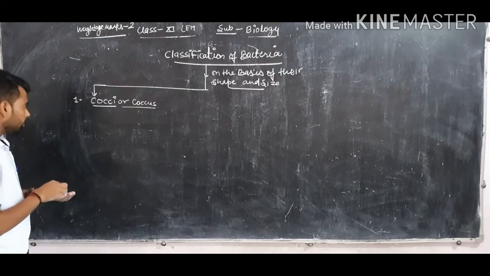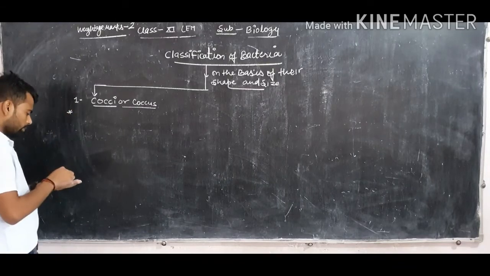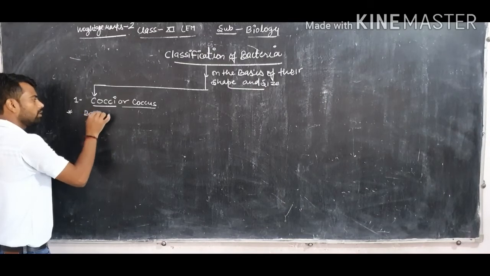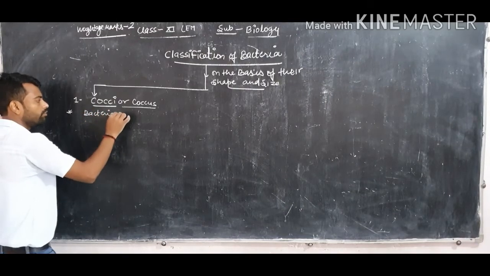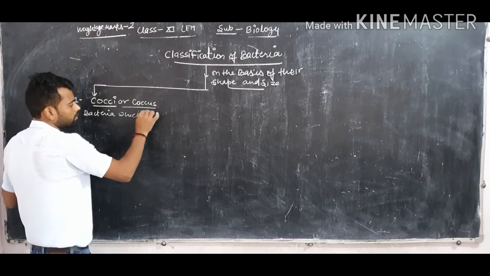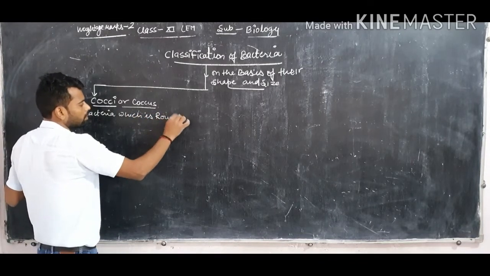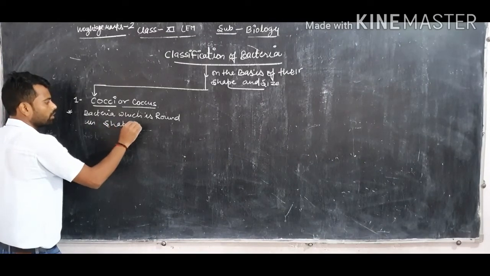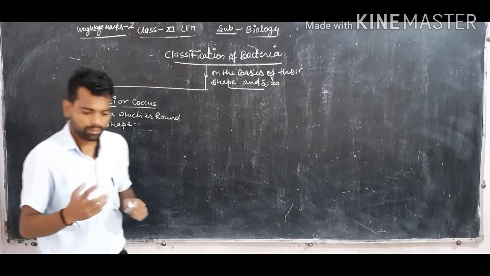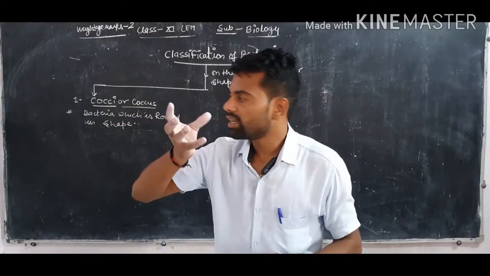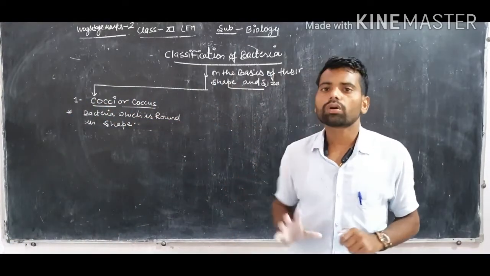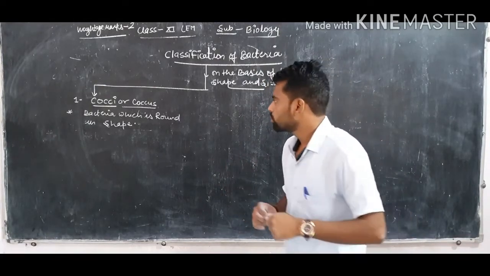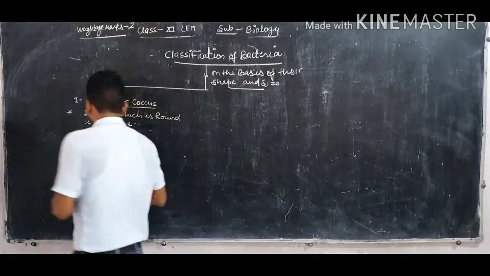Coccus means, you can easily understand, the bacteria which are round in shape. Bacteria which are round in shape are called coccus bacteria, and cocci is the plural while coccus is the singular.